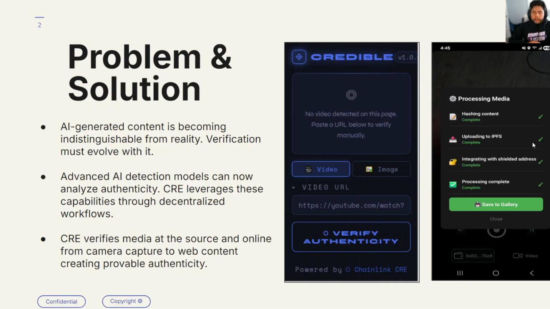So the solution to this is to actually use AI models, specifically those who have been trained to detect AI content in our media. But not only that, to leverage the power of CRE as the heart of our technology to make this process transparent, verifiable, and decentralized.